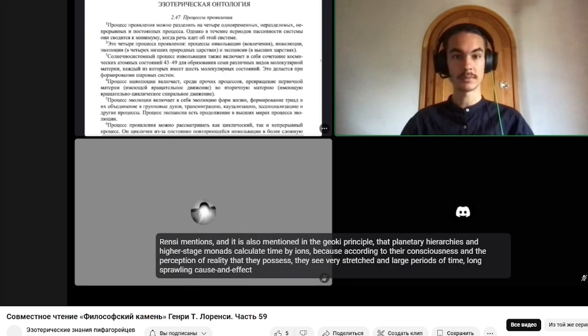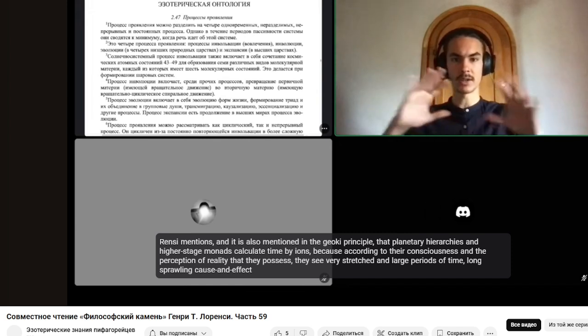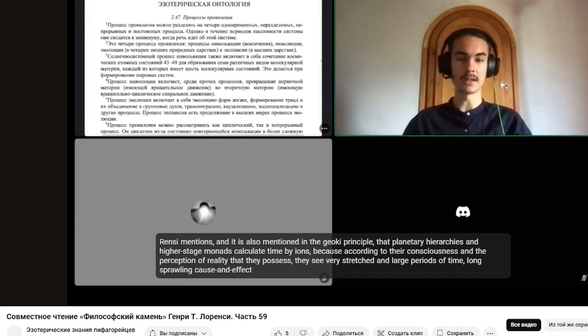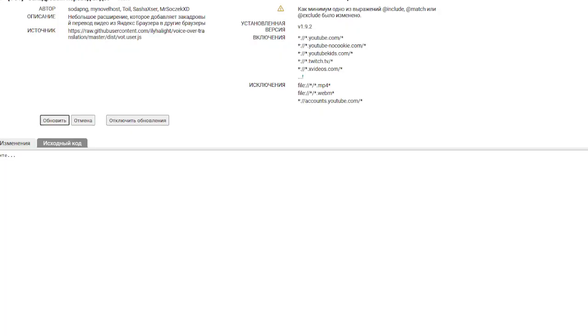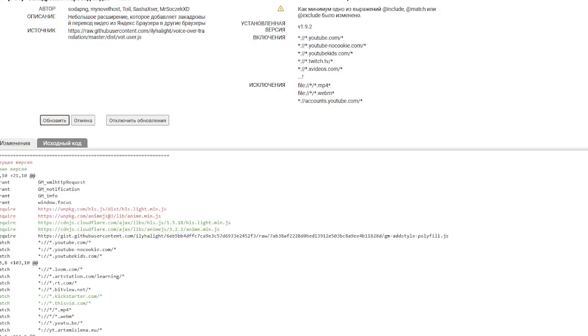Laurency mentions, and it is also mentioned in the Geochi principle, that planetary hierarchies and higher stage monads calculate time by ions, because according to their consciousness and the perception of reality that they possess, they see very stretched and large periods of time, long sprawling cause and effect relationships that can cover the whole system of manifestations. Therefore, it is convenient for them to use ions.